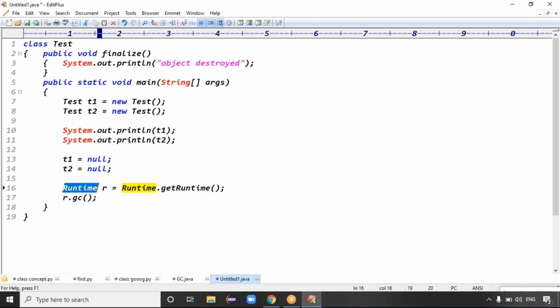Runtime.getRuntime returns a Runtime object. Then we are calling the r.gc method.